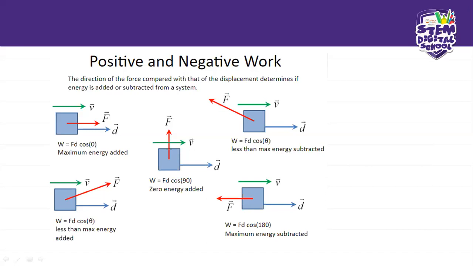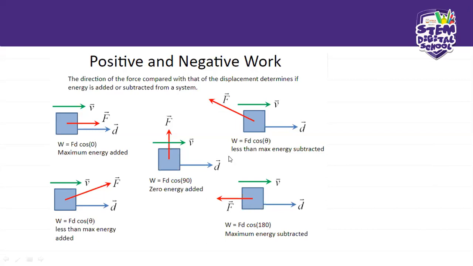And when it becomes negative, it means that energy is going to be subtracted in the system. Okay, so energy is subtracted in a system because the force is moving in the opposite direction from the displacement. Okay, then we move on to the last one, which is this one right here.